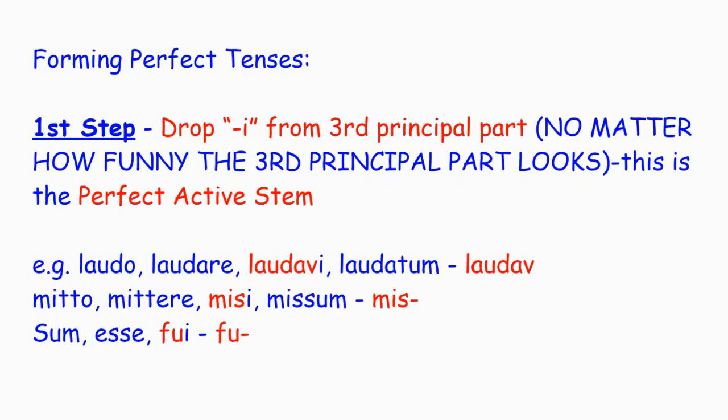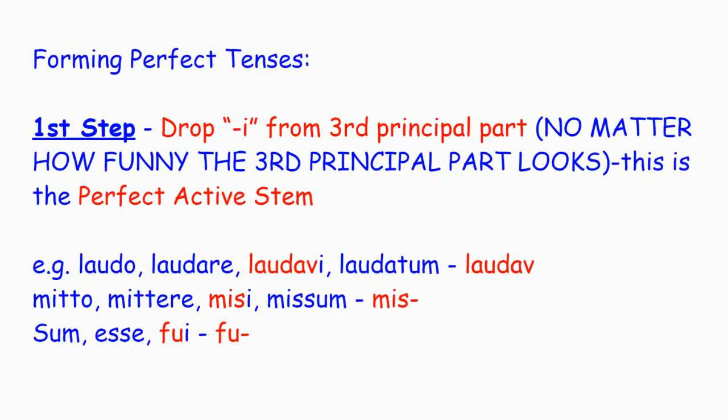Now, most first conjugation verbs have V in that third principal part, like laudo, laudare, laudavi, laudatum. Fine, drop the I. A lot of fourth conjugation verbs and some other ones as well have that V, but only if it's there. A lot of verbs don't have it. Look at mitto, mittere, misi, missum. So here, drop the I: mis, M-I-S, with one S. That is your perfect active stem.